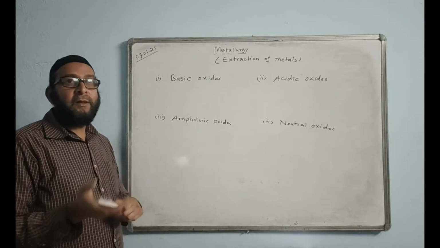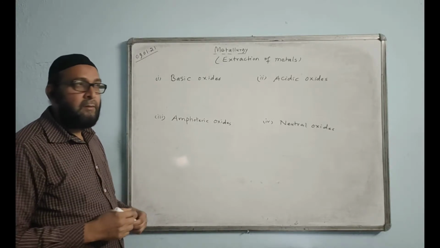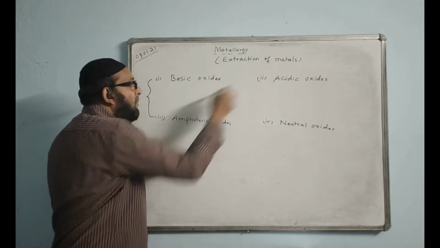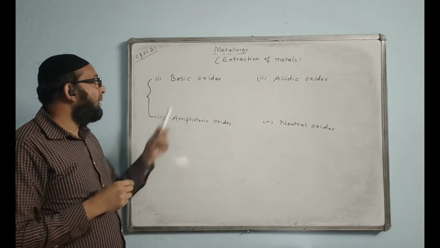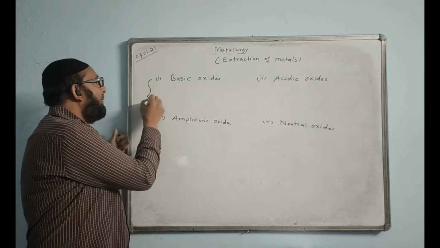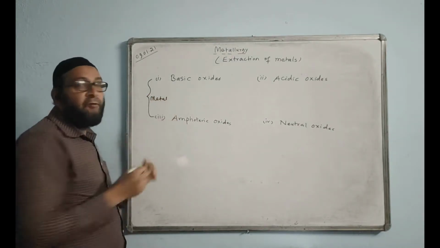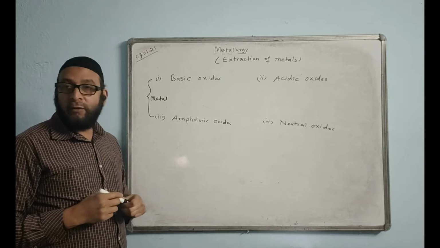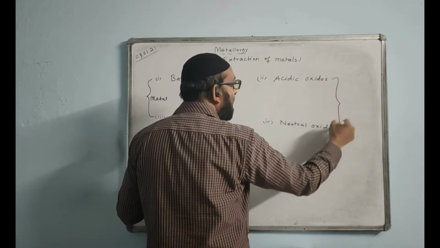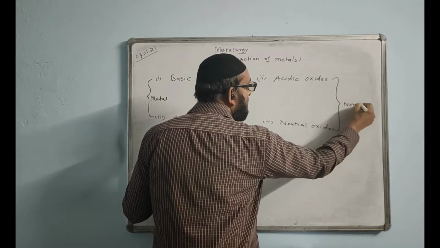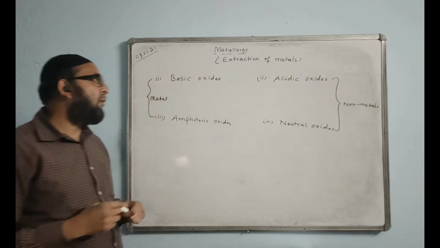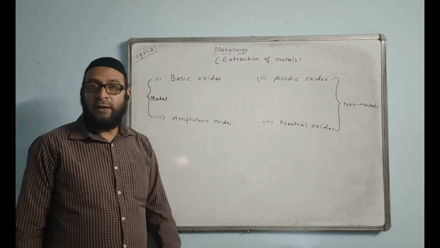Metalloids are in between them; they don't come under metal or non-metal. Now, these 2 oxides, basic oxides and amphoteric oxides, are made by metals. Metals form basic oxides and amphoteric oxides, whereas non-metals form acidic oxides and neutral oxides.